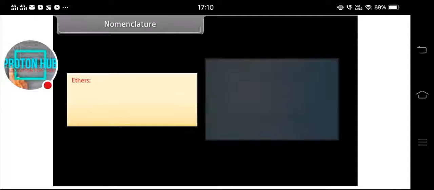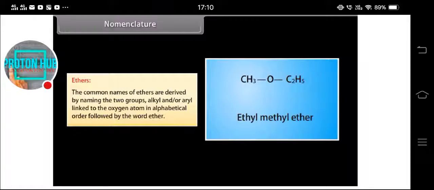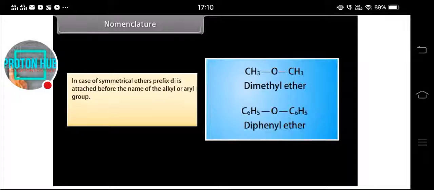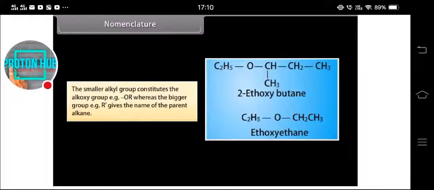Nomenclature. Ethers. The common names of ethers are derived by naming the two groups, alkyl and or aryl, linked to the oxygen atom in alphabetical order followed by the word ether. In case of symmetrical ethers, the prefix di is attached before the name of the alkyl or aryl group. According to the IUPAC system, ethers are named as alkoxy alkanes. The smaller alkyl group constitutes the alkoxy group, for example OR, whereas the bigger group, for example R', gives the name of the parent alkane.